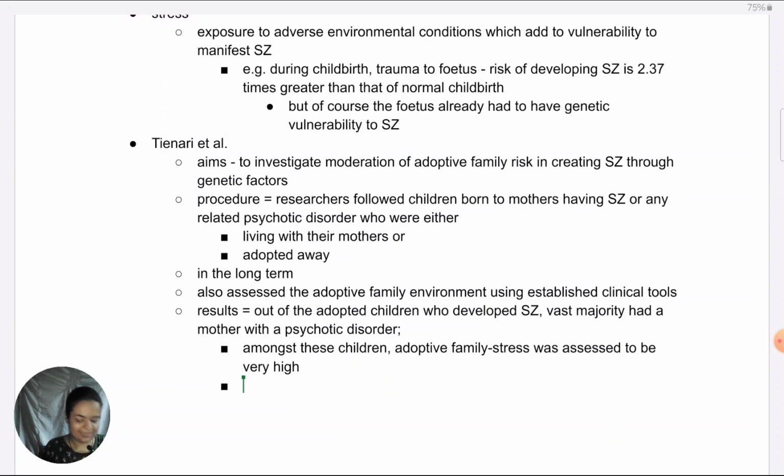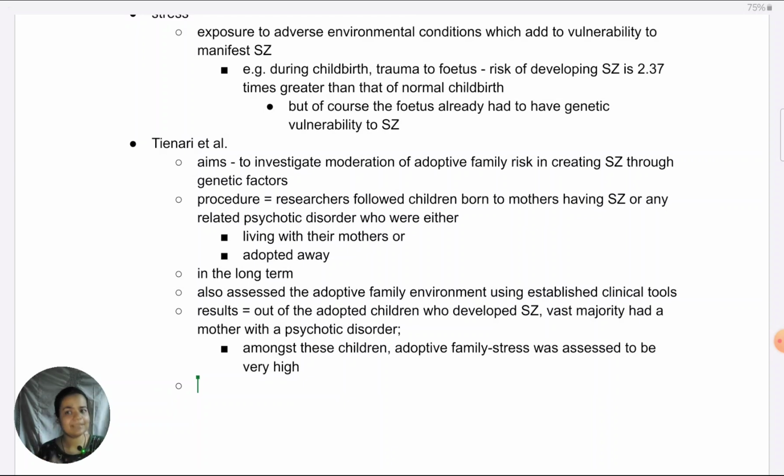Also, if you want, you can add it. Right now I'm not putting it for the sake of brevity, but that is also a relevant result, that those who had this genetic risk but whose adoptive parents had given them a protected and good healthy environment, it served as a protective factor. They did not develop schizophrenia, in fact. So again, even that substantiates diathesis stress, because both need to be in place for schizophrenia to be developed.